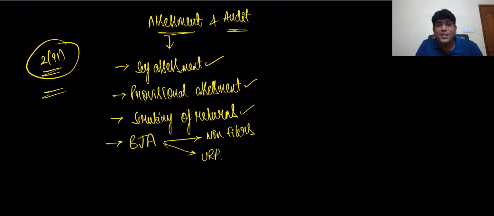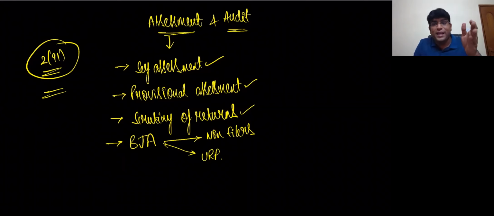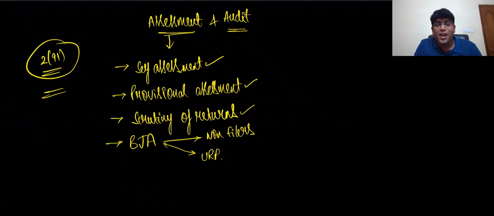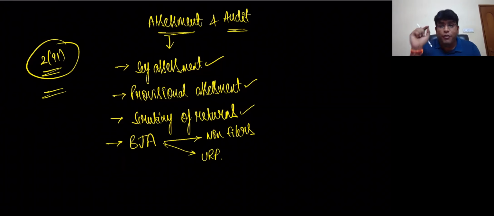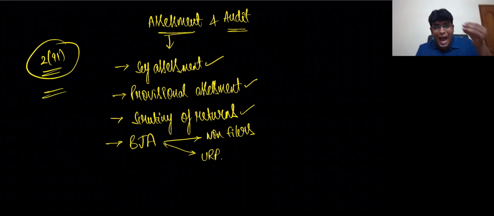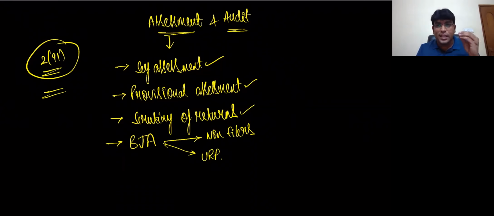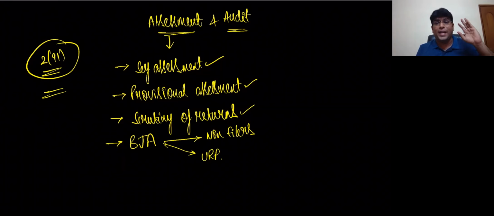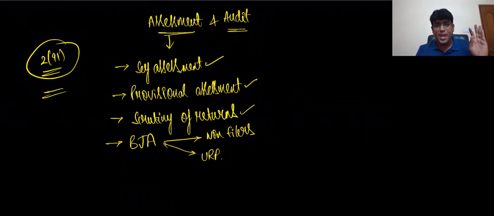Second word is what? BJA for unregistered person. Already I gave an example of samosa, vada pav people and all who are required to get registered but did not take registration at all. So the fundamental difference between these two is that non-filers are registered persons who are not filing their returns. Unregistered persons are those who are required to get registered and pay tax but did not take registration at all. That is the difference. And the reason I wrote them separately is because both of them are dealt with by two different sections. And in that some good concepts are there which you need to learn.